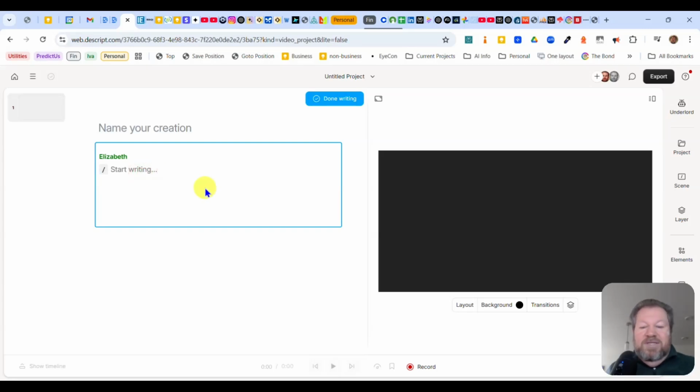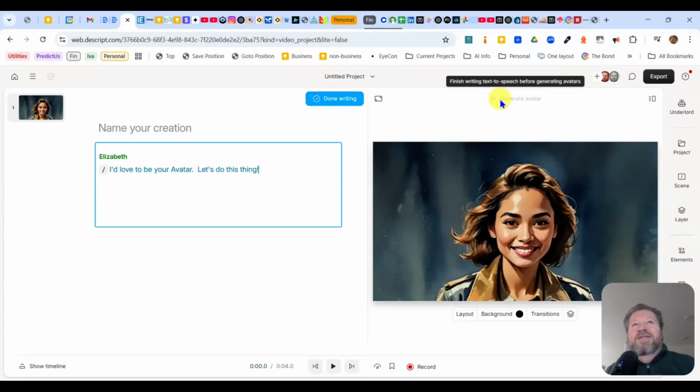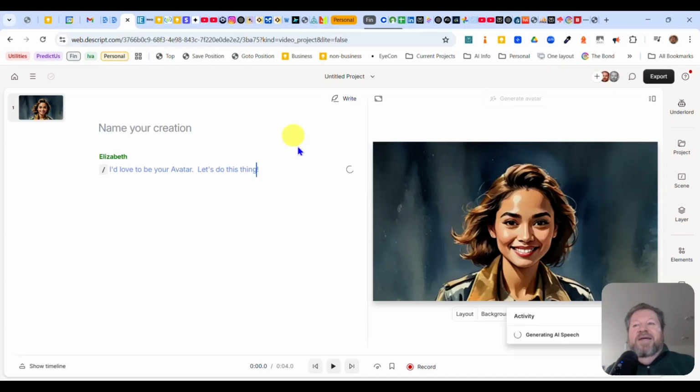So we're going to just write something like, love to be your avatar. Let's do this thing. As in some famous movie, somebody said. Okay, so let's say this is all we did, because I don't want to generate too much. Because remember, every time you do this, they have to generate, and it's going to take them a while. And so if I click on done writing, then it's going to go ahead and generate the speech.